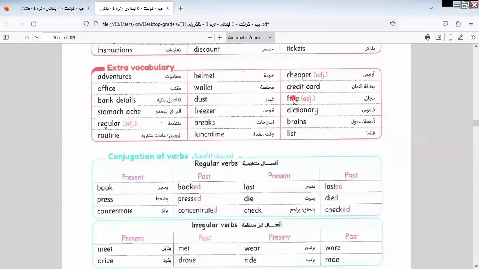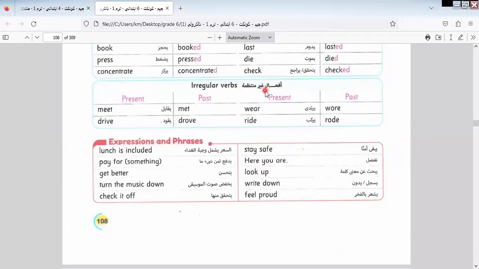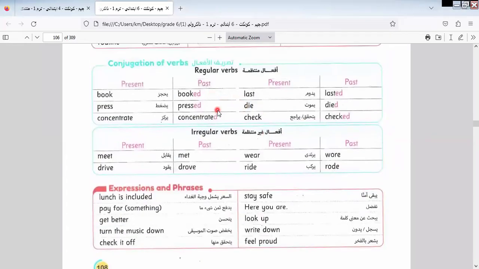Here is credit card, free, dictionary, trains, and less. Here we have irregular verbs, as we know from the last video. We have here adding "ed" to "book." Here "book" is not a noun, it is used as a verb. Like "water" and "plant," which are also used as verb and noun.